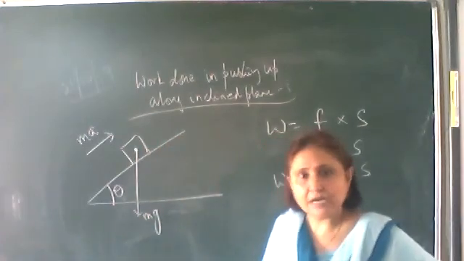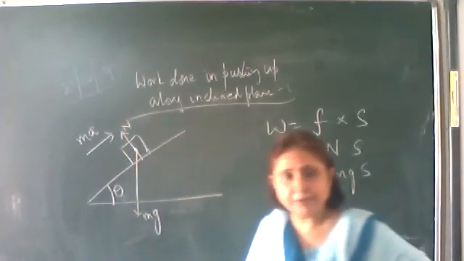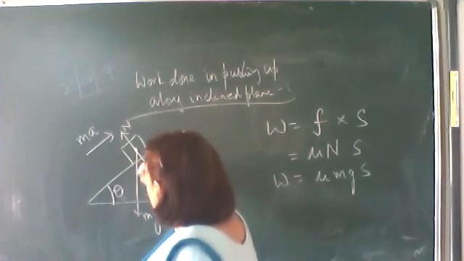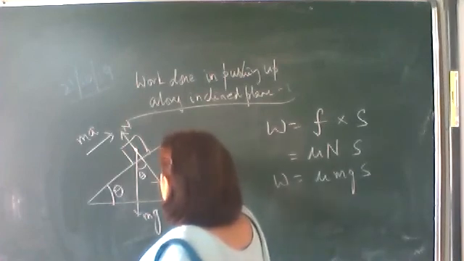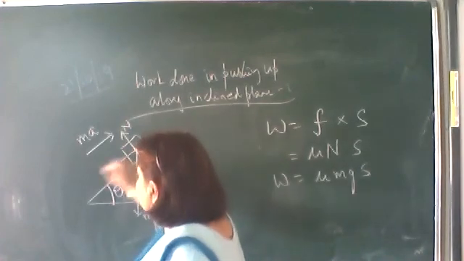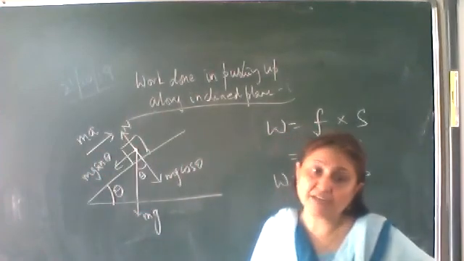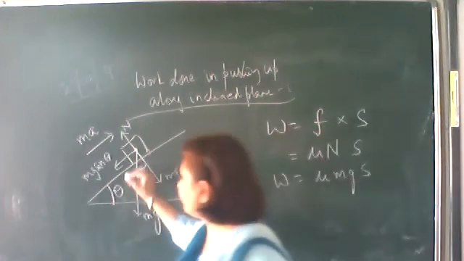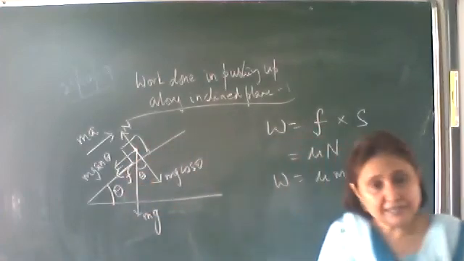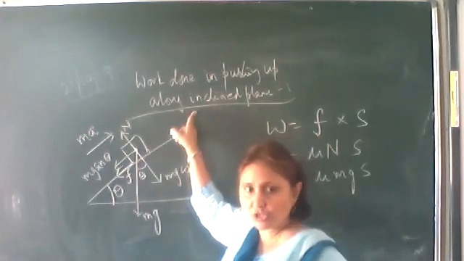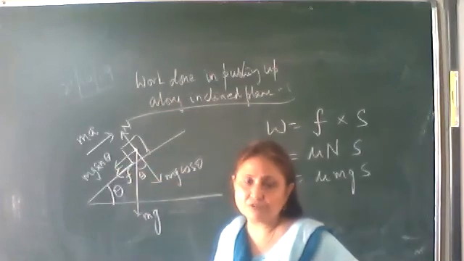mg downwards, normal reaction perpendicular to the inclined plane. This angle will also be theta. Resolve: mg cos theta, and this component is mg sin theta. Now you are pushing the block in the upward direction on a rough inclined plane. So the frictional force is tangential to the two surfaces in the downward direction. Why? Because the applied force is along the inclined plane in the upward direction. So the frictional force is along here.